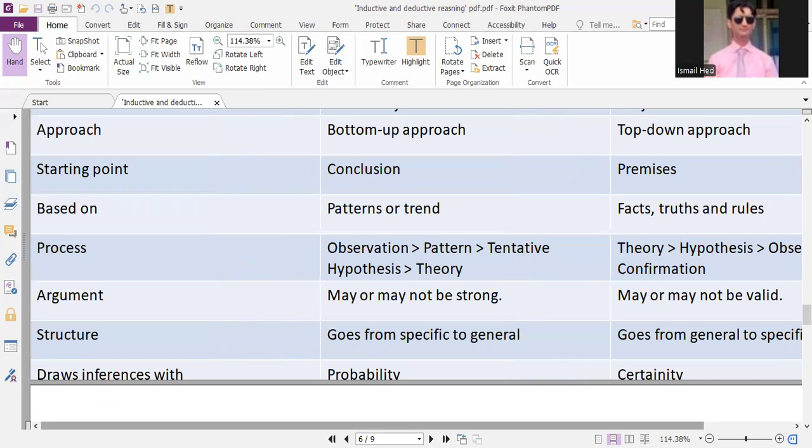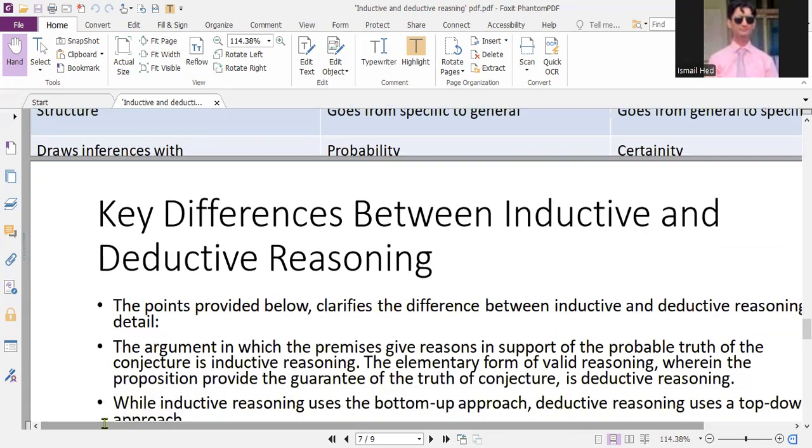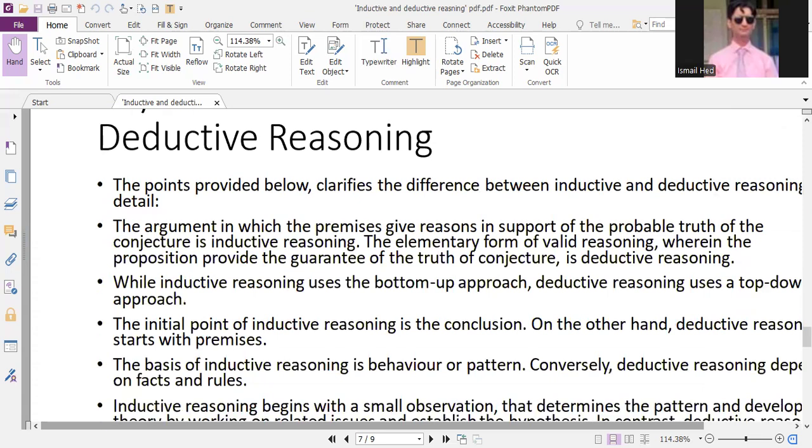So inductive goes from specific to general, whereas deductive goes from general to specific. So inferences or conclusion arguments, they are probable in inductive reasoning, and they are certain in deductive reasoning. So the key differences, we have seen how they both differ from each other.